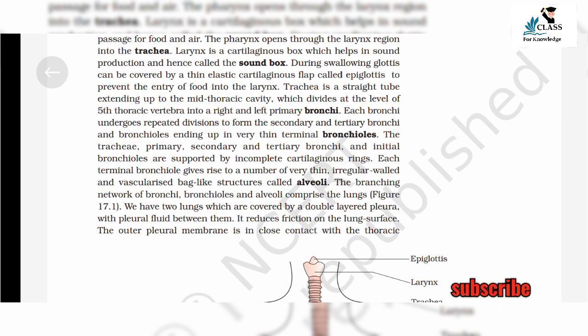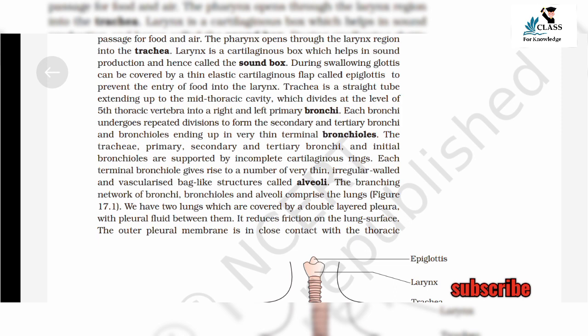Trachea is a straight tube extending up to the mid-thoracic cavity, which divides at the level of the fifth thoracic vertebra into right and left primary bronchi. Each bronchus undergoes repeated division to form the secondary and tertiary bronchi and bronchioles, ending up in very thin terminal bronchioles.